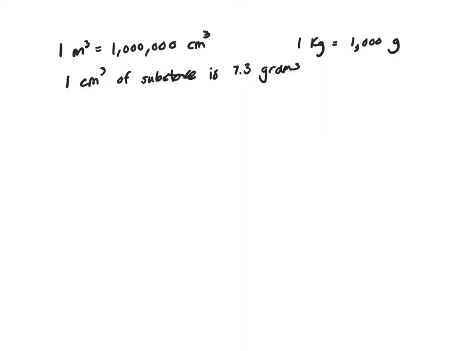We're trying to figure out, what am I trying to figure out? What is the mass in kilograms of 1 cubic meter of that substance? And that substance has 7.3 grams. Let me see, they give me this. 1 cubic meter is 1 million cubic centimeters. And 1 kilogram is 1,000 grams. Now, this 1 million here each has mass of 7.3 grams.